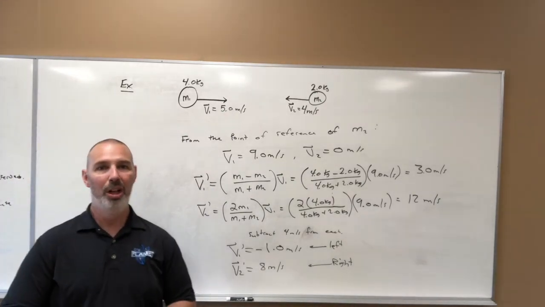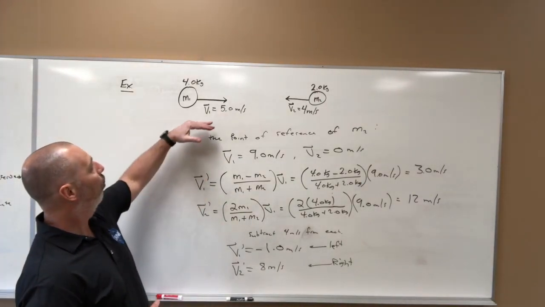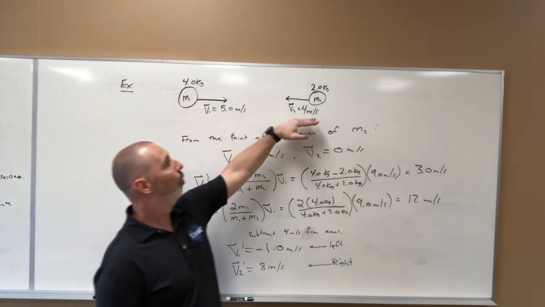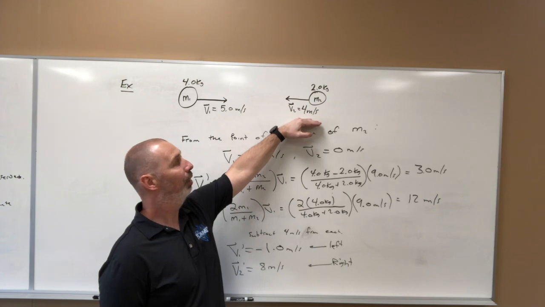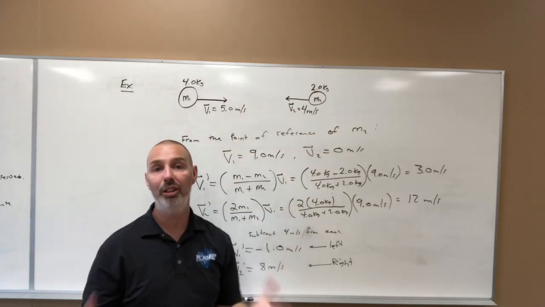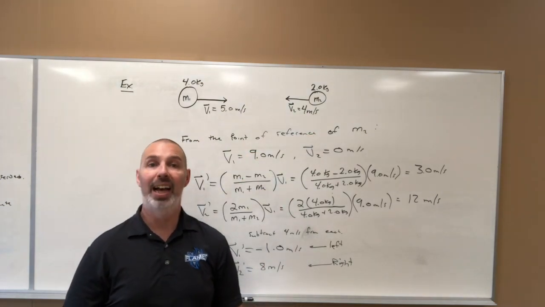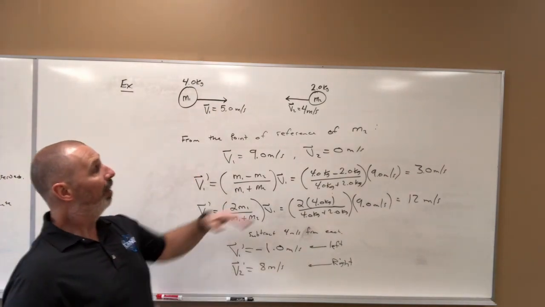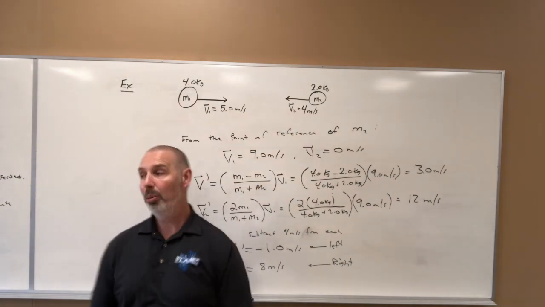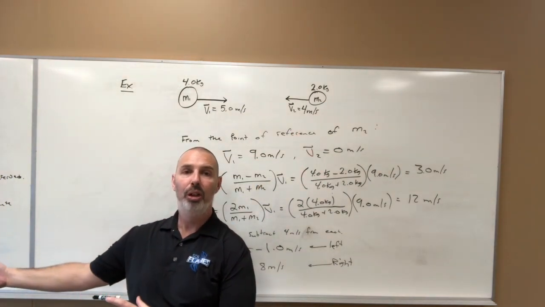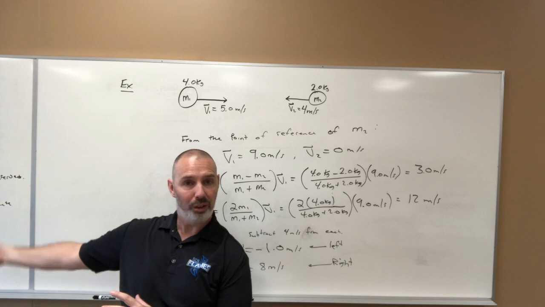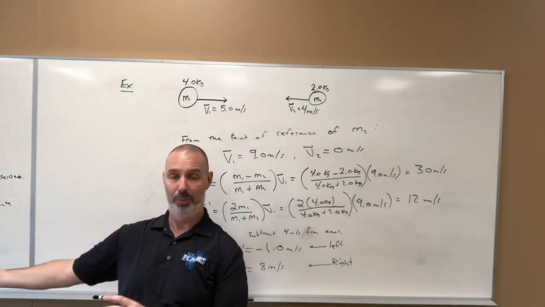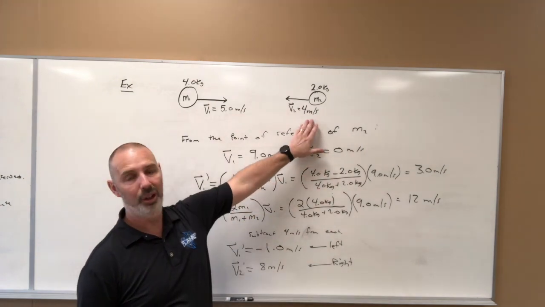All right, here's our example. We have a 4 kilogram mass moving to the right at 5 meters per second. We have a 2 kilogram mass moving to the left at 4 meters per second. The question simply says, find the velocity of each object after they collide. Because this is moving at 4 meters per second, the formulas we just had on the other board don't necessarily apply, because to get those formulas, we took m2 to have a velocity of 0. Here we clearly don't have a velocity of 0.